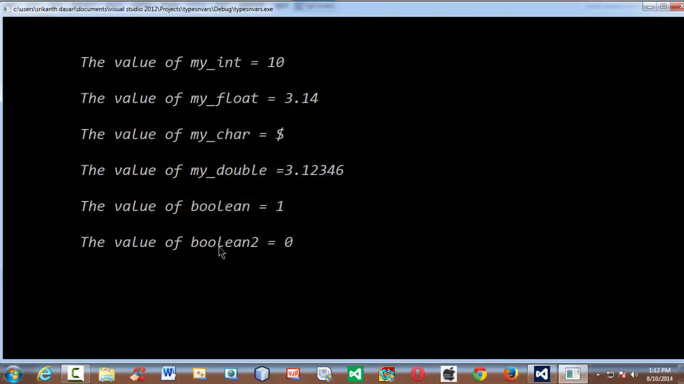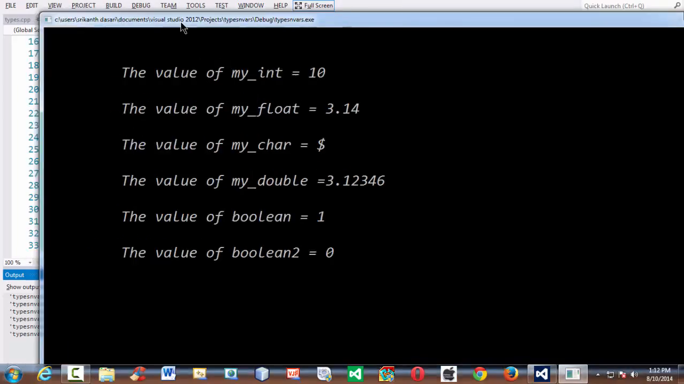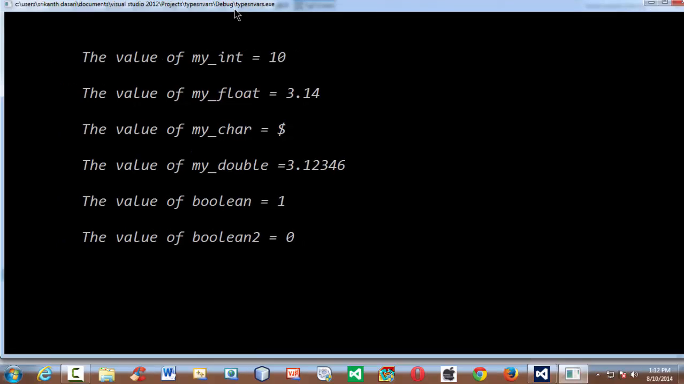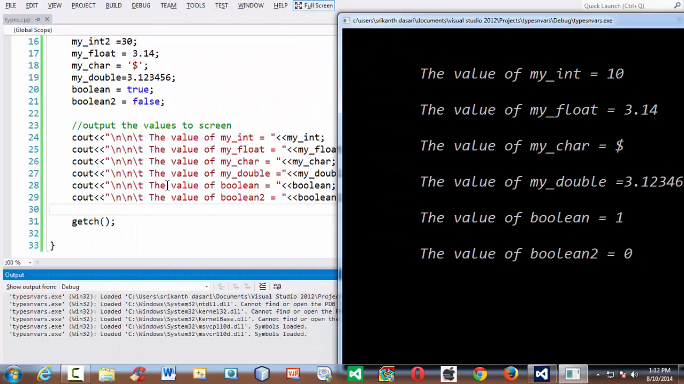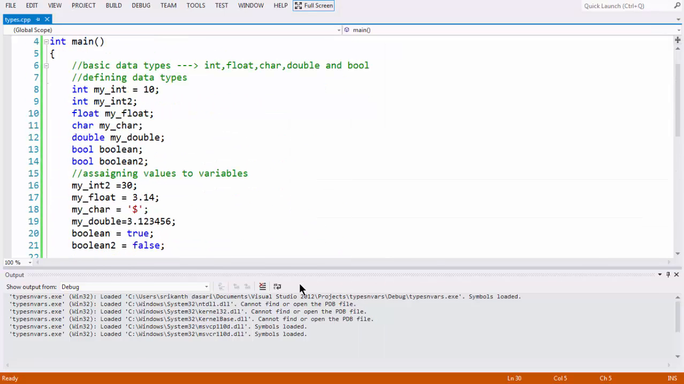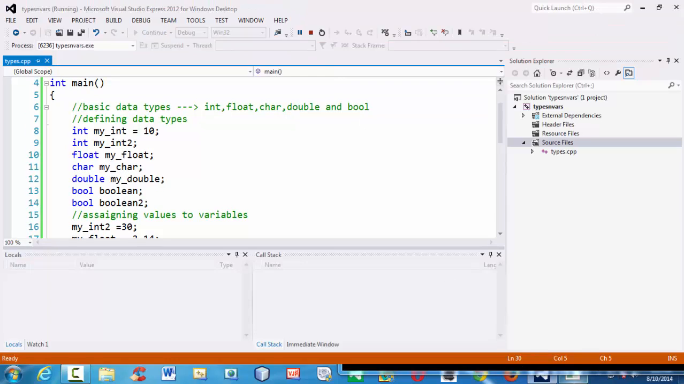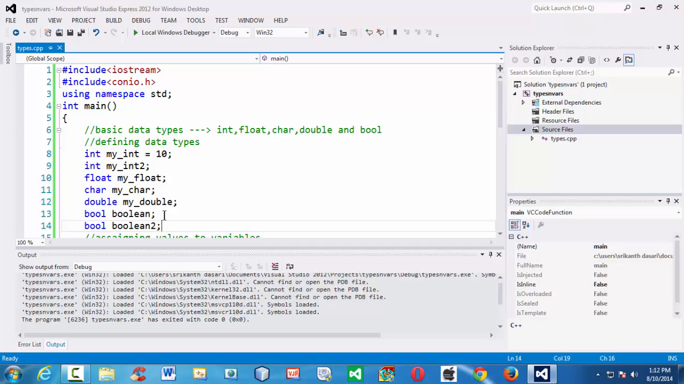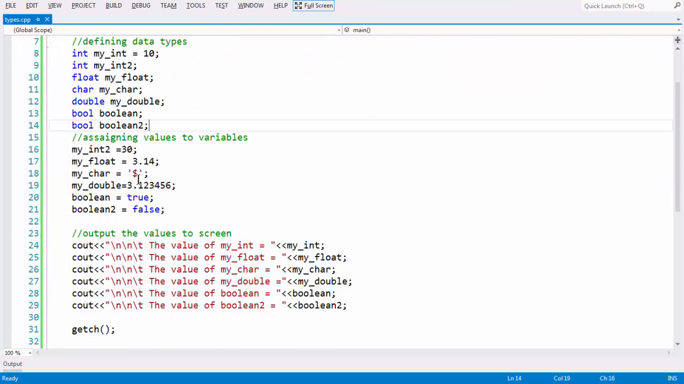Now if you run your application and observe here, the value of Boolean 2 is now 0. That's because we have assigned the value false to the Boolean data type. False is interpreted as 0 and true is interpreted as 1. So that's the basic difference between those two values in the case of Boolean. This is the basic stuff about the primitive data types in C++.